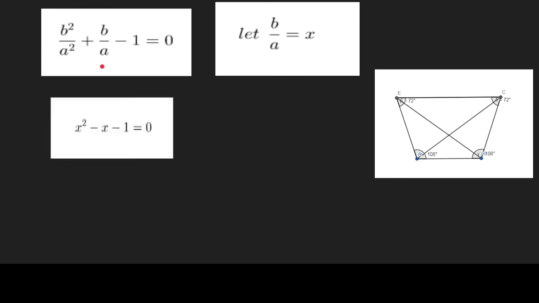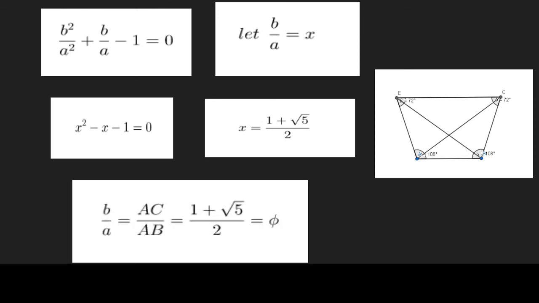Now let's set B by A equal to x, and substituting in the original equation, we get the quadratic x squared minus x minus 1 equals 0.